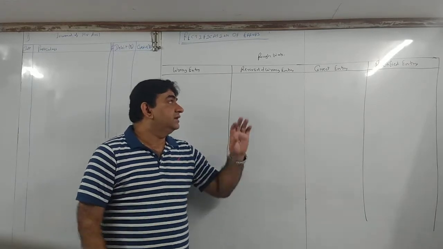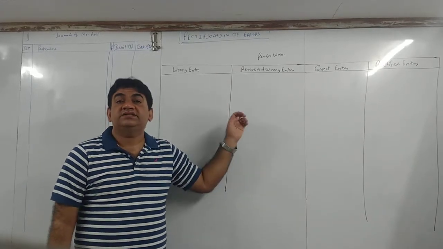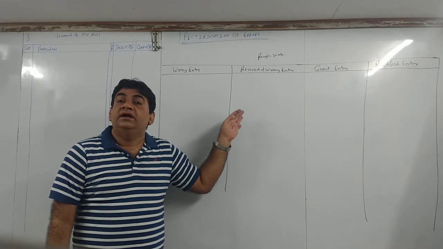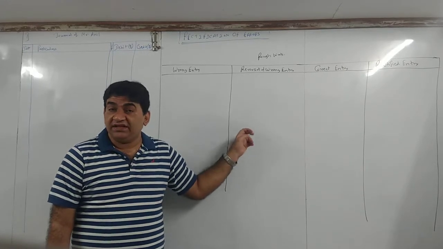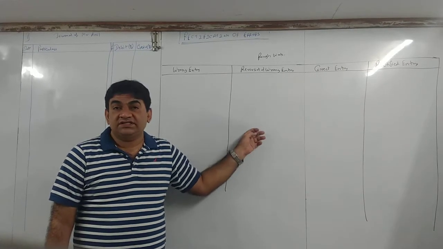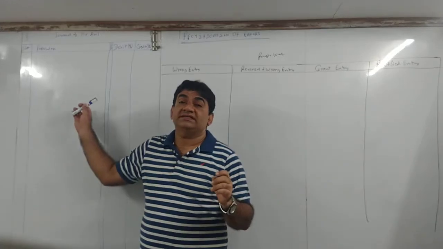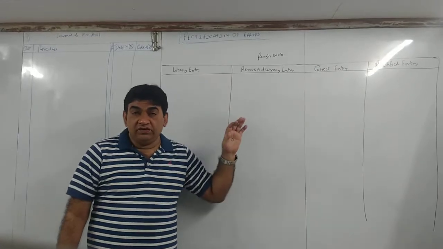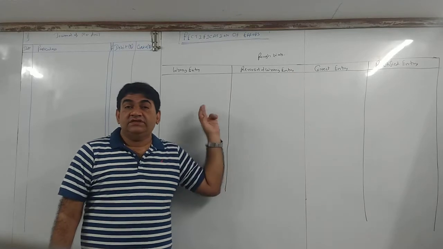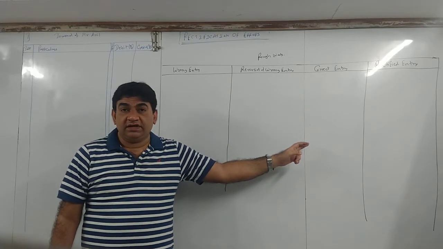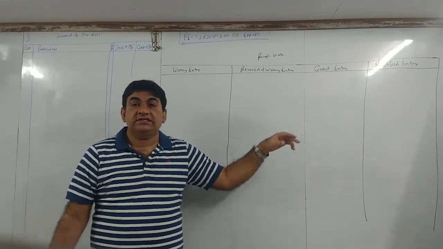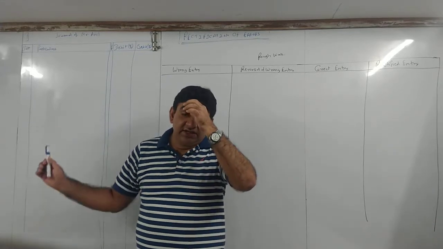Now listen. Next page pe, this is the rough work. Very few professors check the rough work, but without this rough work, you cannot pass the entry. So what we have to do, when we start the sum, first we have to fill up this rough work, and rough work ka final answer is going to come in the main journal. Now how we will do this?